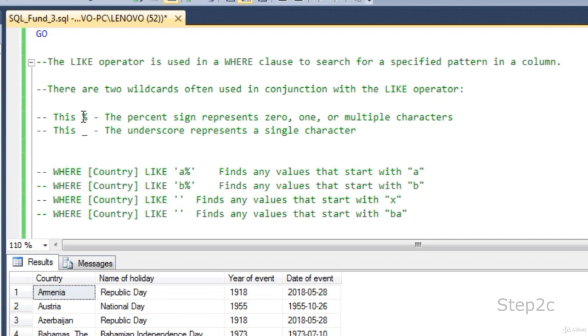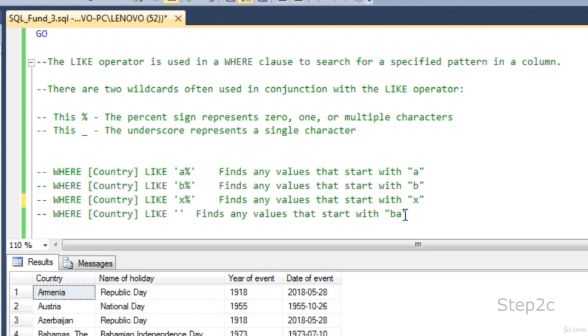Percentage means after that any number of characters, zero, one or more, but the data should begin with A. If you are looking for data that begin with B, we will specify B percentage, and for H, H percentage.